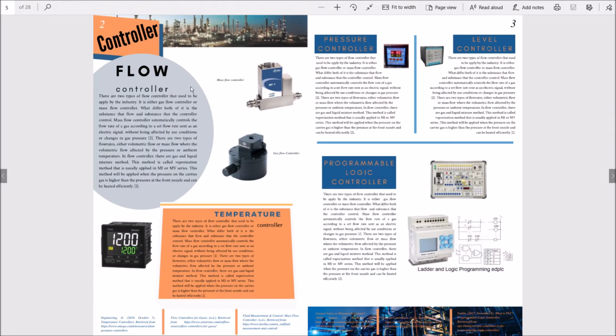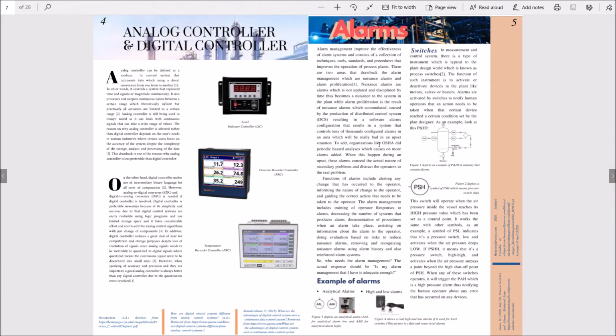So for controllers, we have a few types of controllers, which are flow controller, temperature controller, pressure controller, level controller, and programmable logic controller, where in this part their functions and their applications are explained in detail. And for every controller, there can be two different types, which are analog controller and digital controller, and this segment explains how both controllers differ from each other and how the choice of the controller is made.